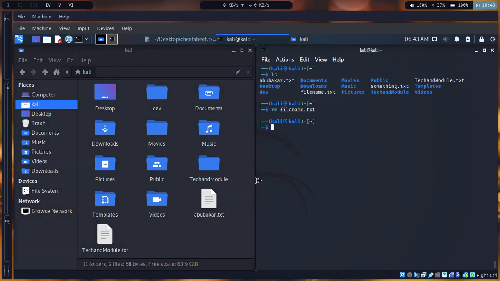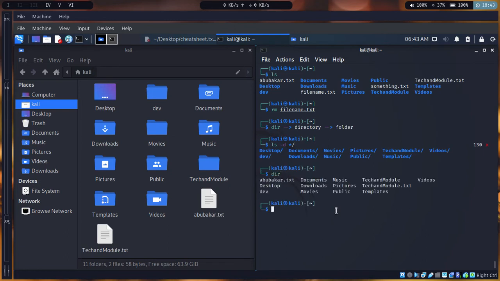If you want to delete a folder, you have to use another command, it's rmdir, and you really need to know this one. In Linux, whenever you see dir, it is an abbreviation for directory, and directory is an abbreviation for folder. So basically, if I say dir, it's going to show me folders as well. It's the same command as ls tag d, and then this one I say dir is the same command. Actually, it's not. It doesn't show me the same thing. It's kind of weird. So I'm sorry, I was expecting it to be the same.